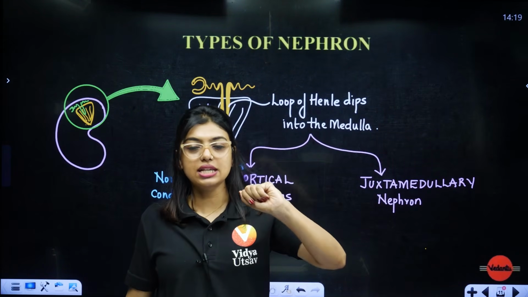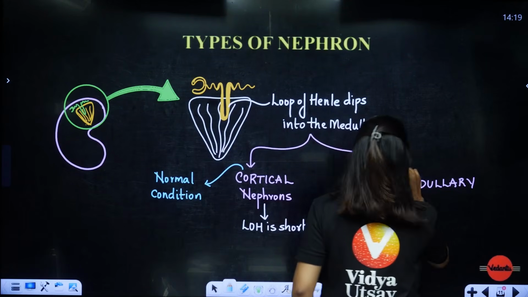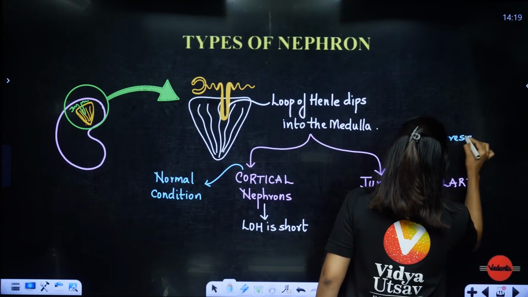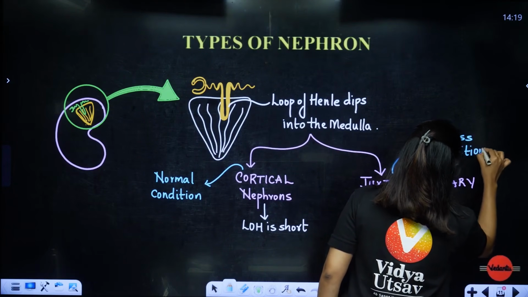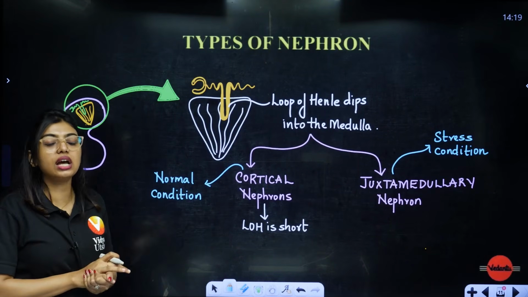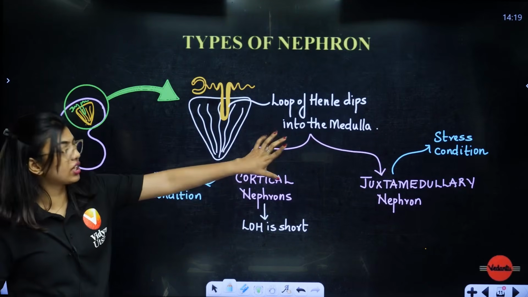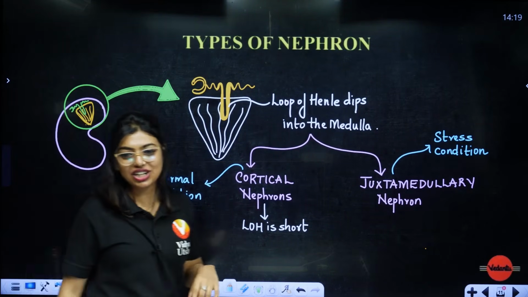Juxtamedullary nephrons have a greater chance of working in a stress situation. What is a stress condition? When we fast, let's say we have not had food, we have been crying the whole day, I don't want to eat food, you will be a little stubborn, no? So at that time these juxtamedullary nephrons work. Okay, cortical nephrons work in normal condition.